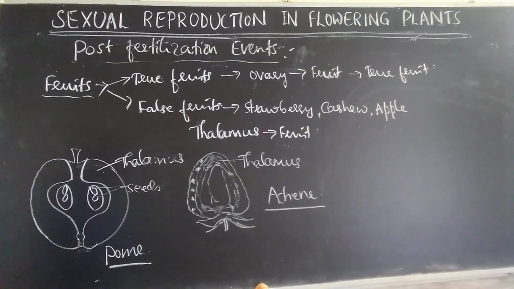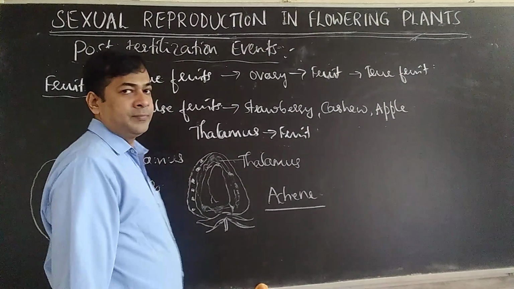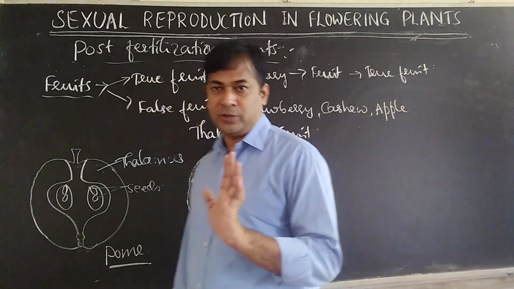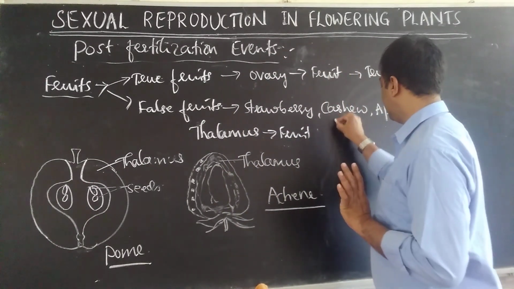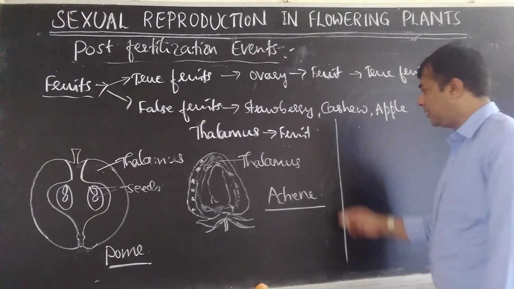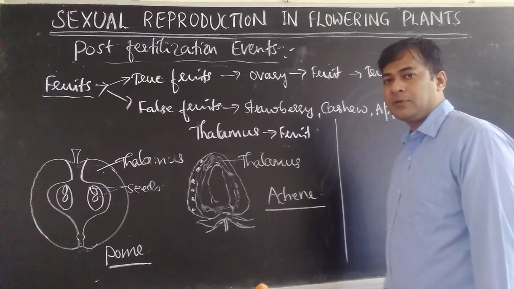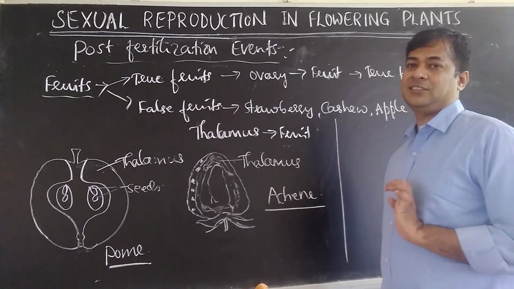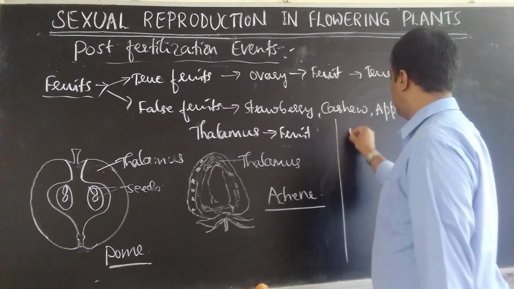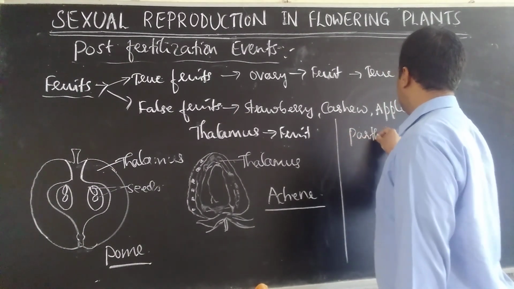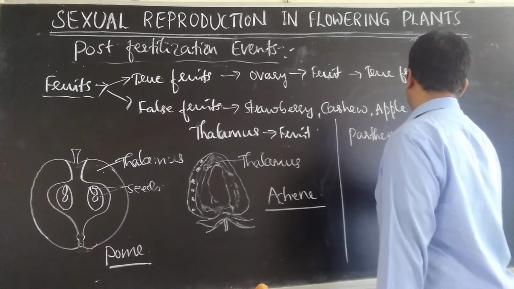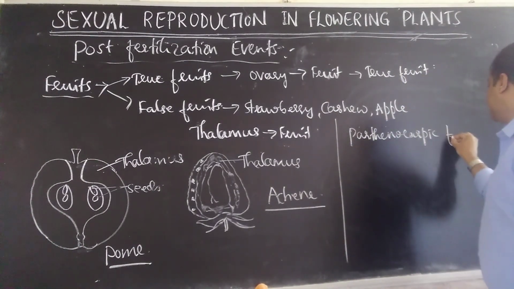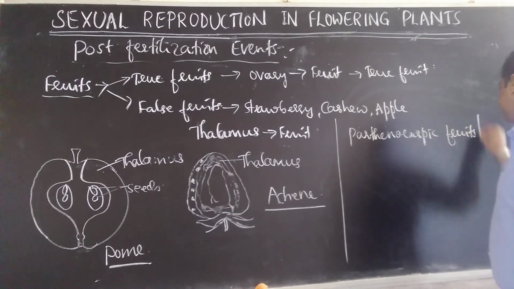Next, there are some fruits. Usually, in most of the plants, fruits are produced after fertilization. Do you agree? But some plants produce fruits without fertilization. We already know this. It is called parthenocarpic fruits. You already know the meaning of parthenocarpic fruits.